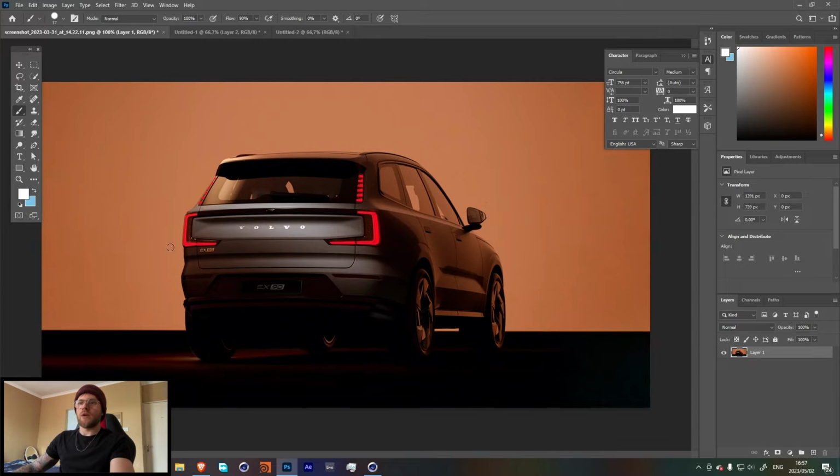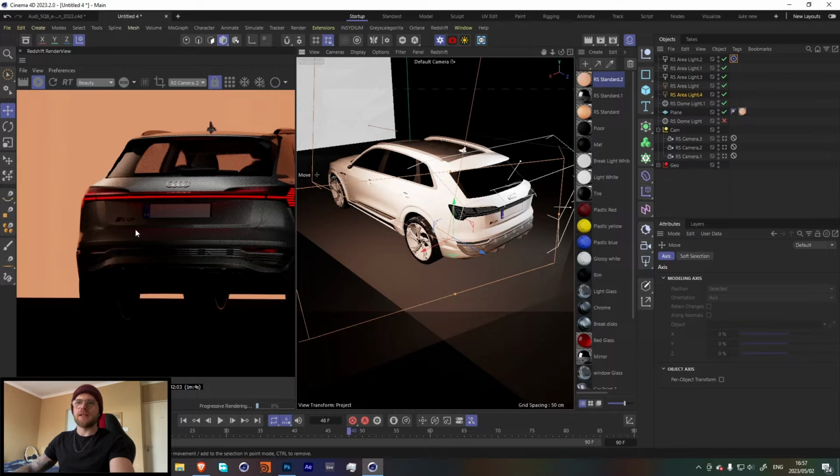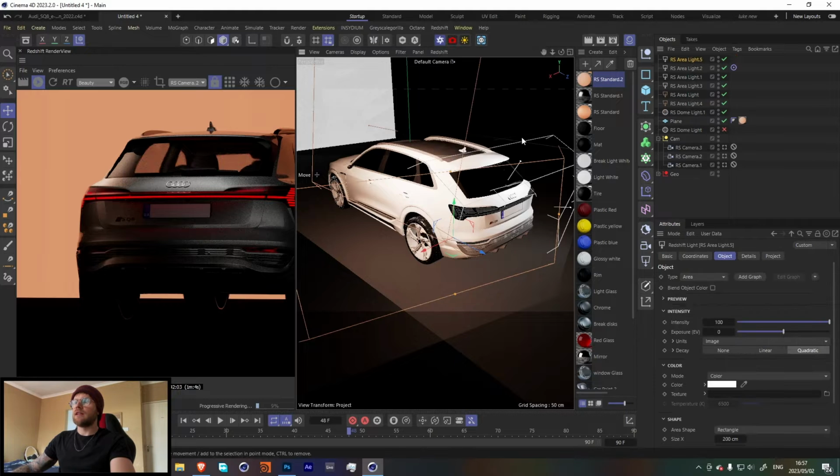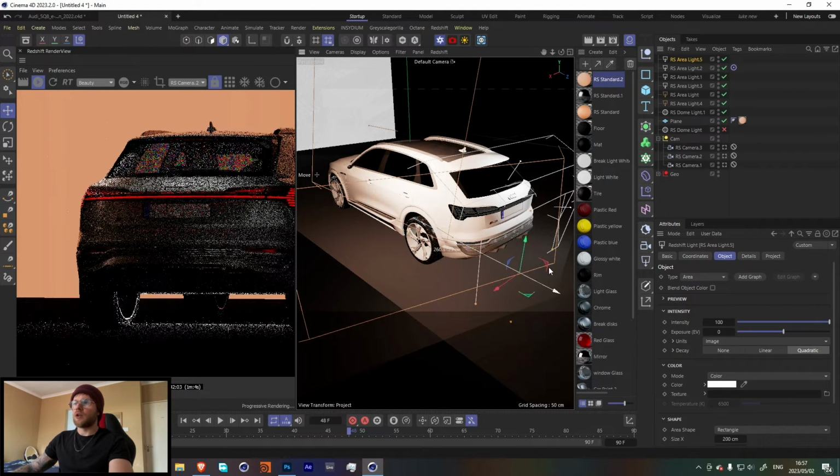So we also want to make sure that we're seeing little things like this when looking at car renders and any sort of product renders. If there are specific highlights that need to be shown, such as this Volvo over here and the type of car, we need to make sure that we can see it. Because right now, if we had to look at this, you can't see this over here. So let's go in and create another light that's just going to be focusing in on our car type.